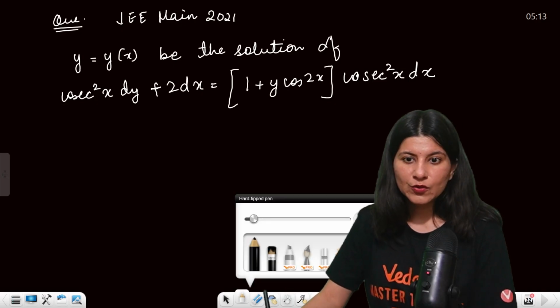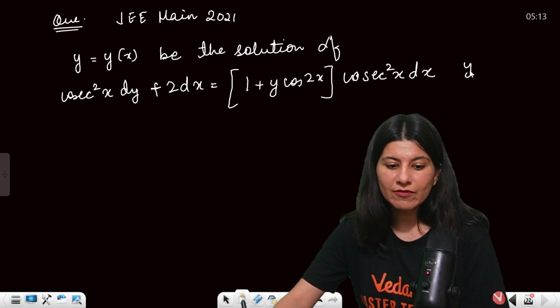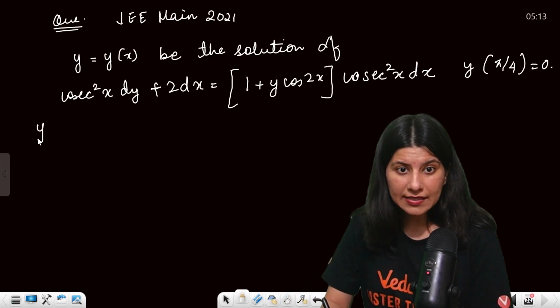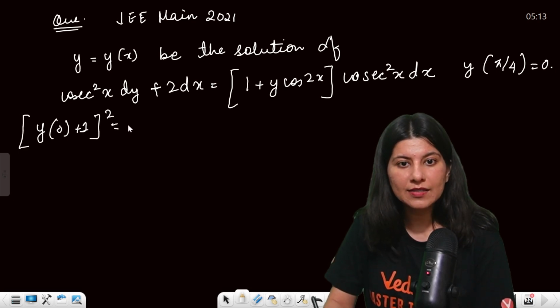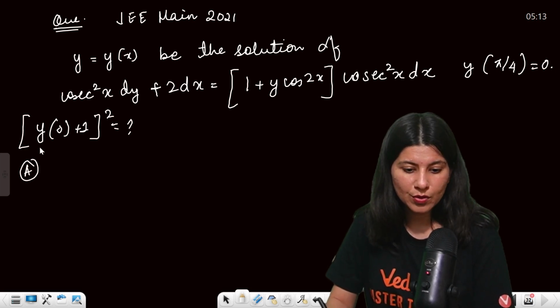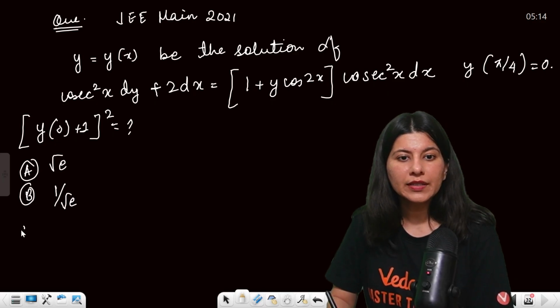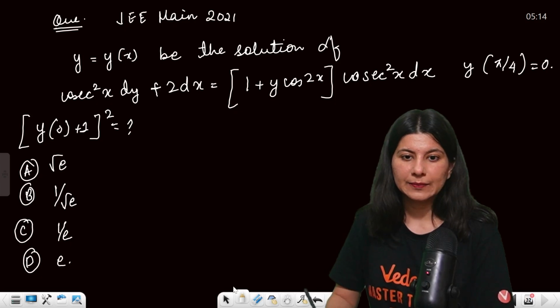This is the differential equation given to you, and y of pi by 4 is given as 0. What they are asking is the value of (y of 0 plus 1) whole square, and the options are root e, 1 upon root e, 1 by e, and e.